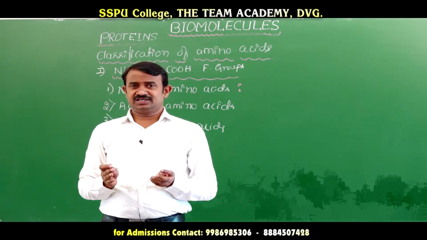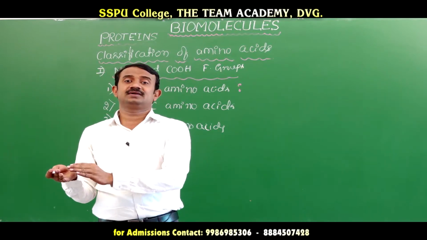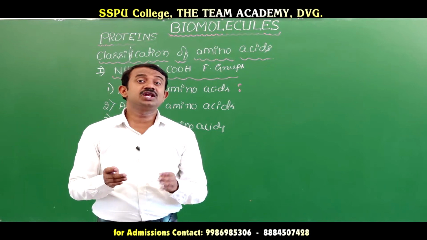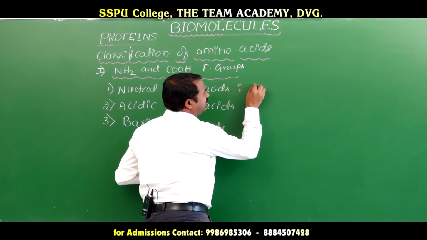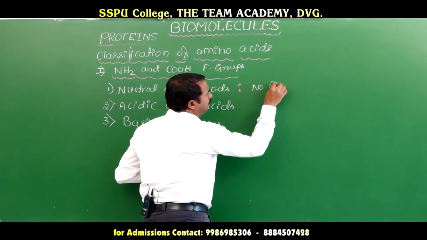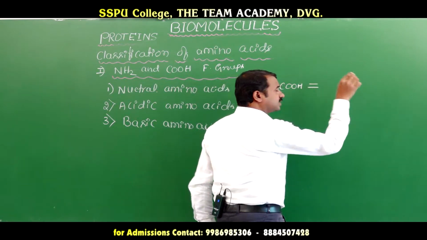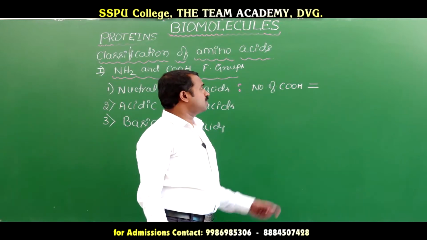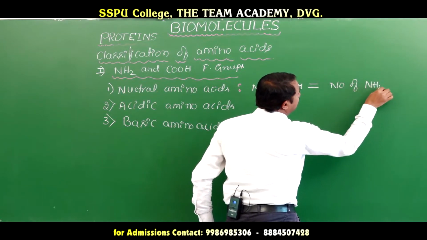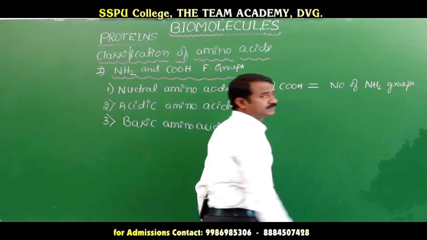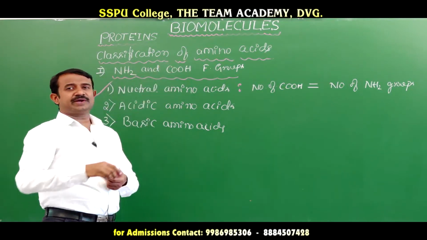The amino acid which contains an equal number of carboxylic groups as well as amine functional groups is called neutral amino acid. Means the number of carboxylic acid groups is equal to the number of amine functional groups.